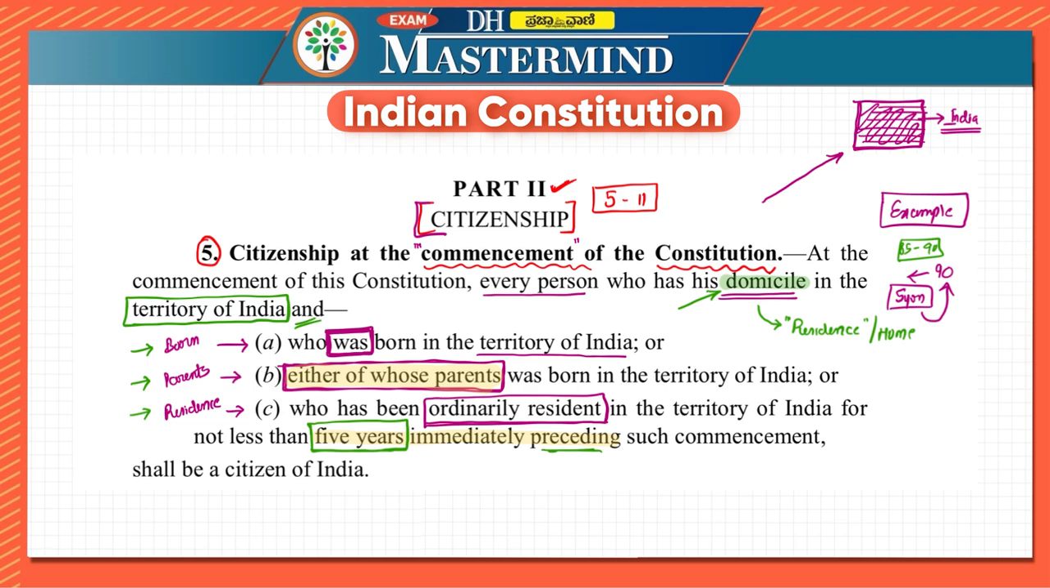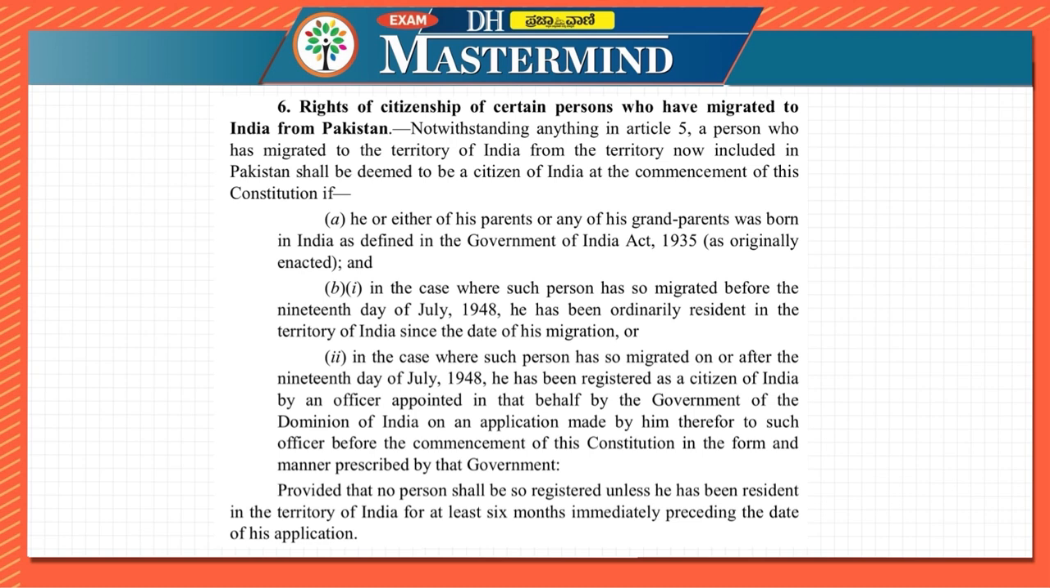Let us move on to the next article. So the first article was mentioning about what? About the commencement of the Indian Constitution, that is, when the Indian Constitution came into place, who could be the citizen. Article 6 says about migration, and even in the next articles we will be looking at migration. In the case of Article 6, it is about those who have migrated to India from Pakistan, that is, they have come from Pakistan to India.